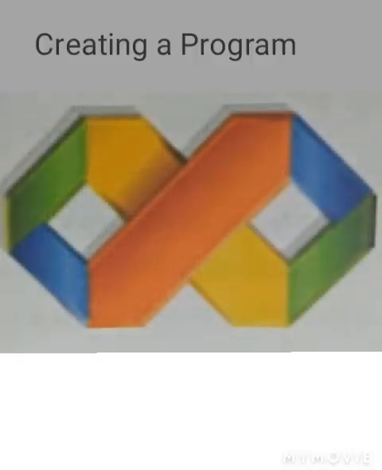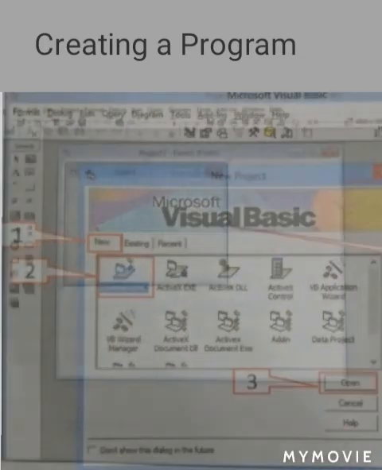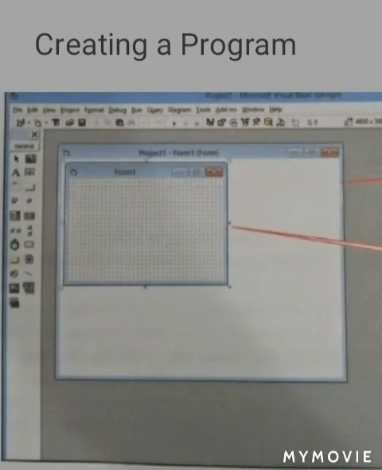For creating a program in Visual Basic, we first open the Visual Basic program window. To open the Visual Basic program window, we click on the Microsoft Visual Basic 6.0 tile on the start screen. The Microsoft Visual Basic window will appear. Then we click on the New tab, then click on Standard EXE, and then click on Open. Visual Basic displays a default project. In this project, there is a blank form called Form1.